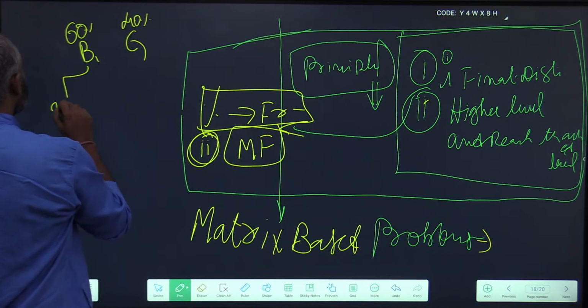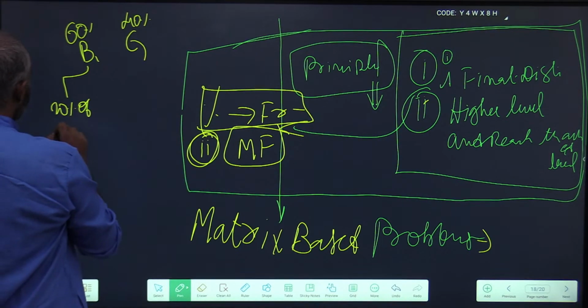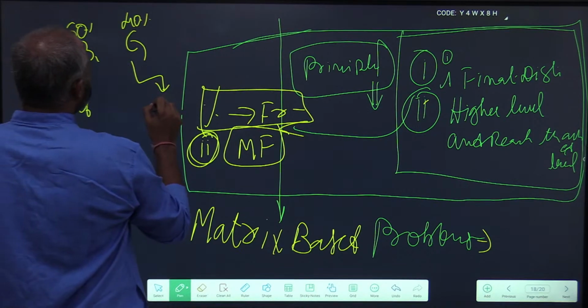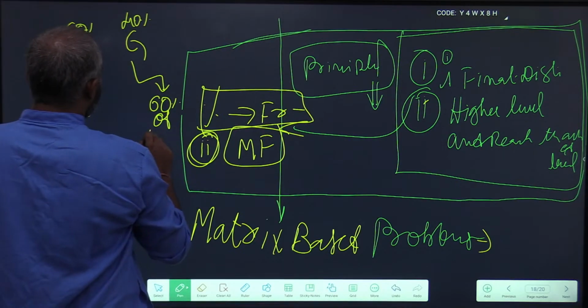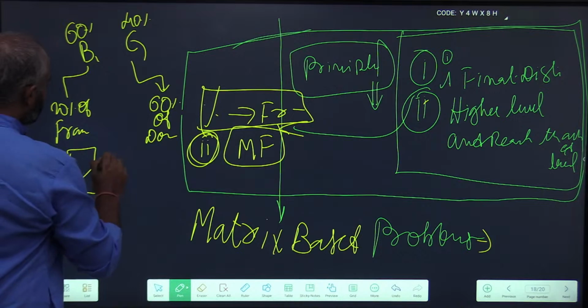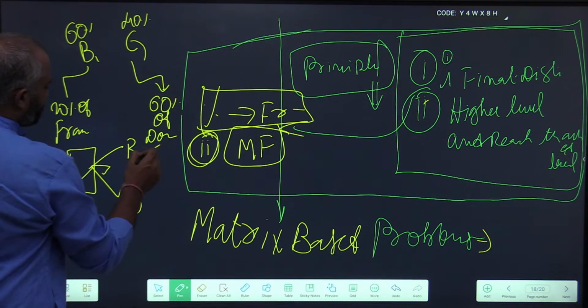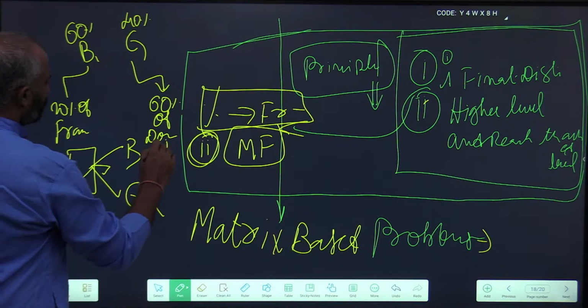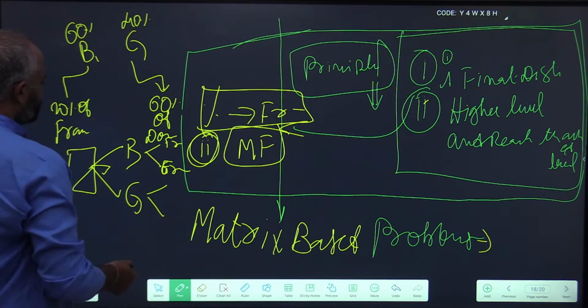20% of the boys wear a fragrance, and 60% of the girls do not wear a fragrance. You see, first a total unit is divided into boys and girls, and next boys and girls are divided into who wear fragrance or who do not wear a fragrance.